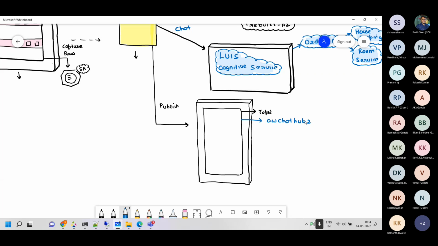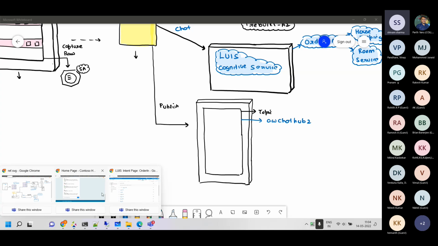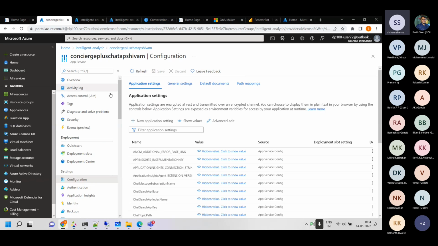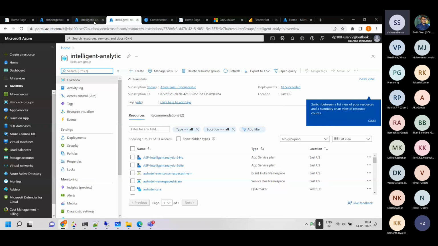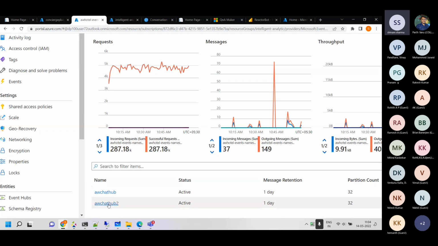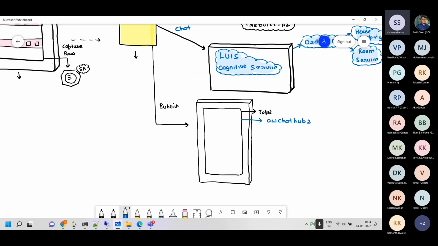Chat Hub 2. Now this is what I have over here in the Azure portal. In the same Event Hub, we have the second topic over there. You see this one. The purpose of this is all the archiving. Whatever responses are coming, whatever happens, positive, negative, correct or wrong, everything is going in this topic, and we have the same 32 partitions. There are 3 on the screen right now, but you can imagine them to be 32. So in the same Event Hub, we have another topic there.